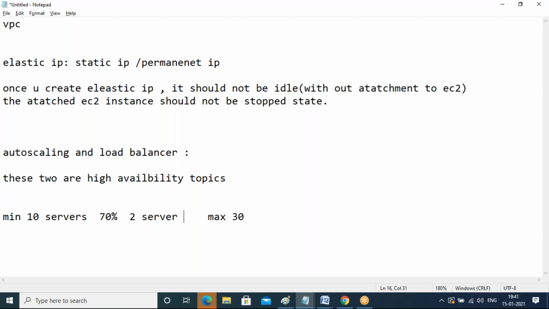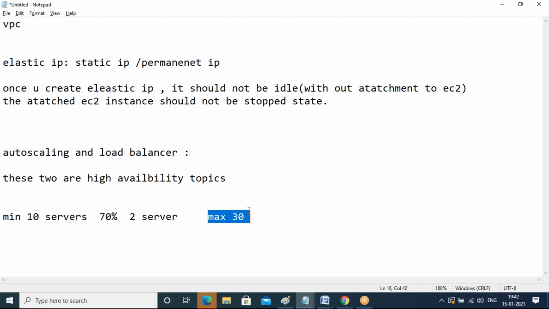Again at 8 o'clock, now 14 servers. On 14 servers you again get 70% load. Your auto scaling will always check the average. 14 servers, 70% CPU utilization is there. Again, it will launch 2 more. Like this, at peak time, maximum, as I told, I gave 30, right? Up to 30 servers it will launch. Maximum. It keeps on launching based on the load.